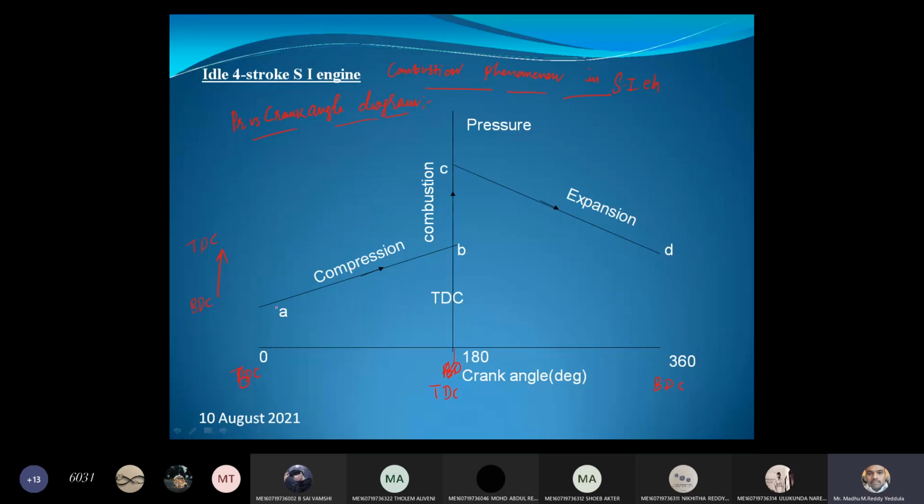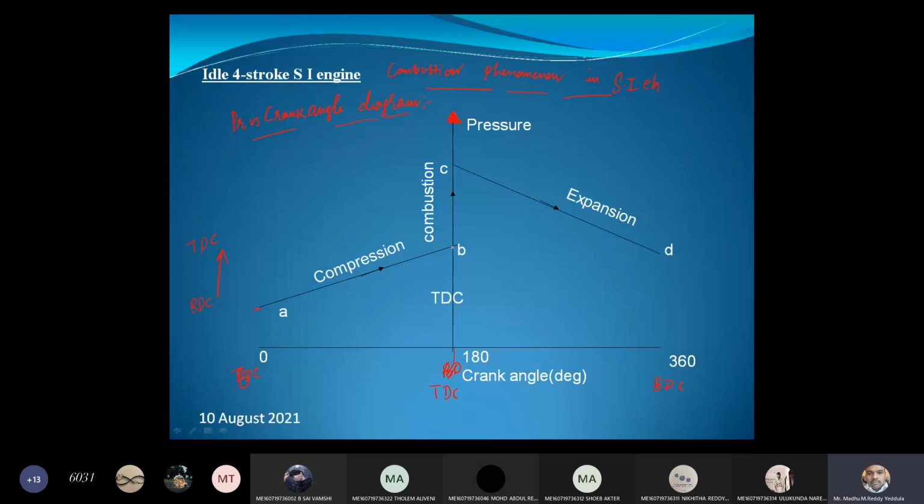You can see the pressure increasing as the piston moves from BDC to TDC. The vertical line shows the pressure, and the horizontal line shows the crank angle, which is nothing but the position of the piston.